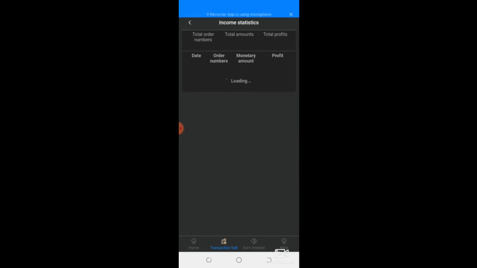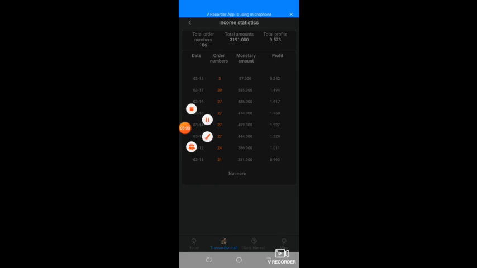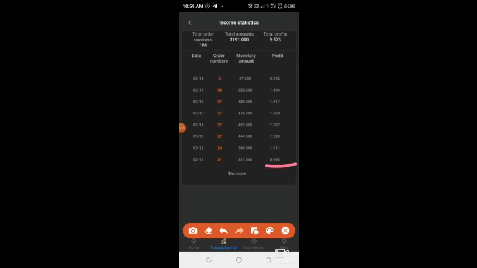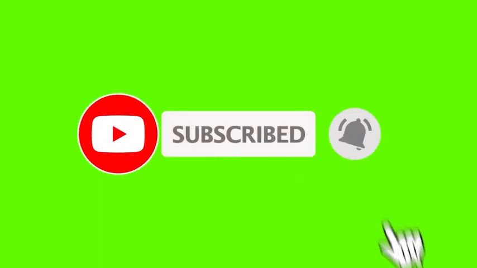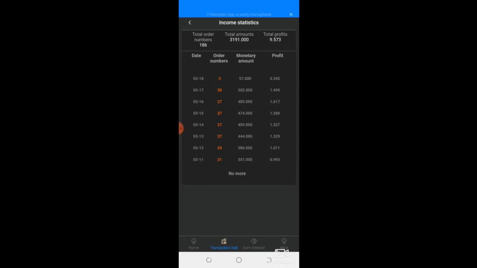So starting from the 11th of March, you can see 0.9. I have 0.9 here, 0.9 on the 12th, 1.0 on the 13th, 1.3 on the 14th, 1.5 on the 15th, 1.2 on the 16th, 1.6 on the 17th, 1.4, and on the 18th, 0.34, and it's still counting now. So this is my record for a week. This is my weekly trading activity.